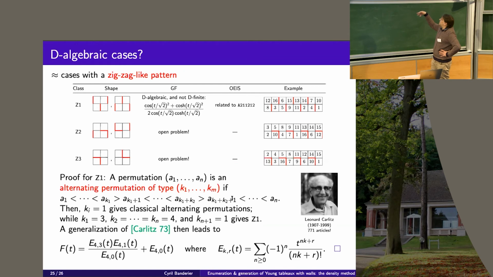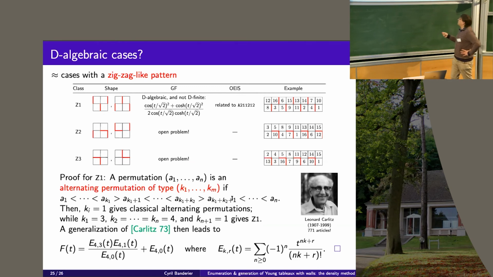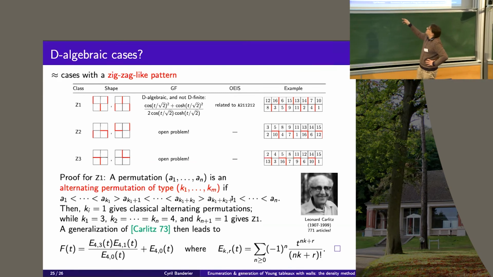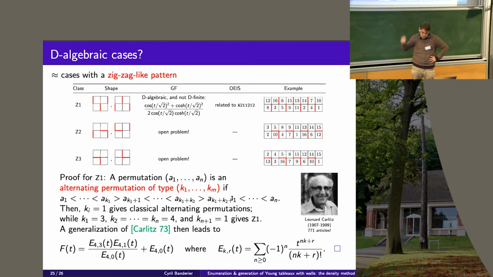And depending on the lengths of these increasing and decreasing blocks, he found generating functions involving some variants of the cosh function and so on, which are those functions. So in this case, it is this. And recycling this approach, you can prove that the first cases are in this shape.